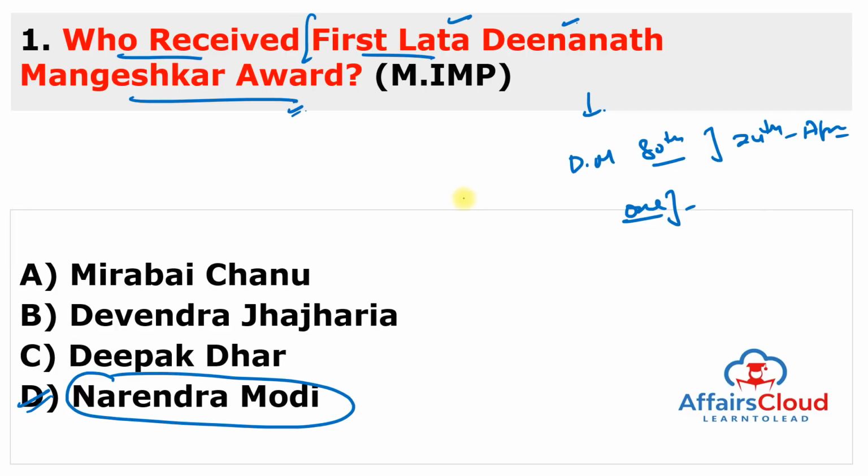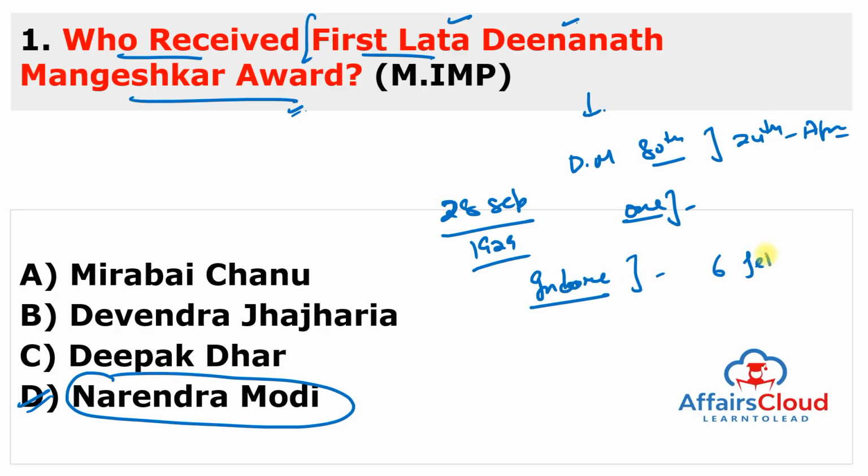And remember about Lata Mangeshkar ji. Lata Mangeshkar was born on 28th of September 1929 in Indore, Madhya Pradesh, and she died on 6th of February 2022 in Mumbai, Maharashtra.